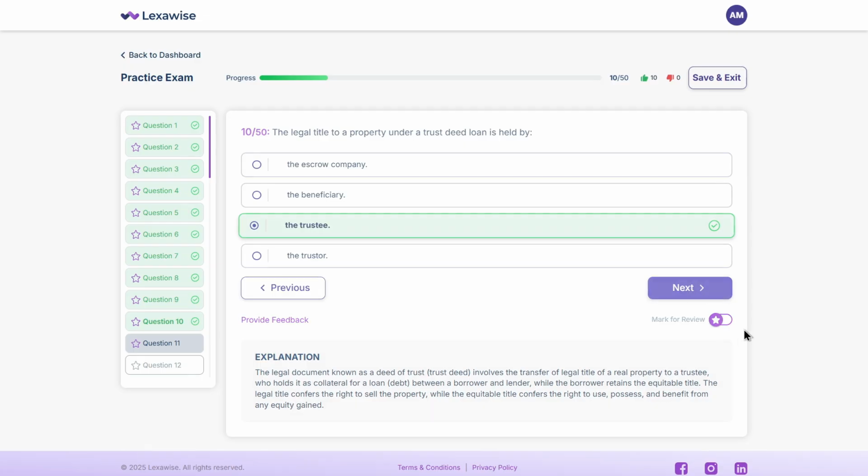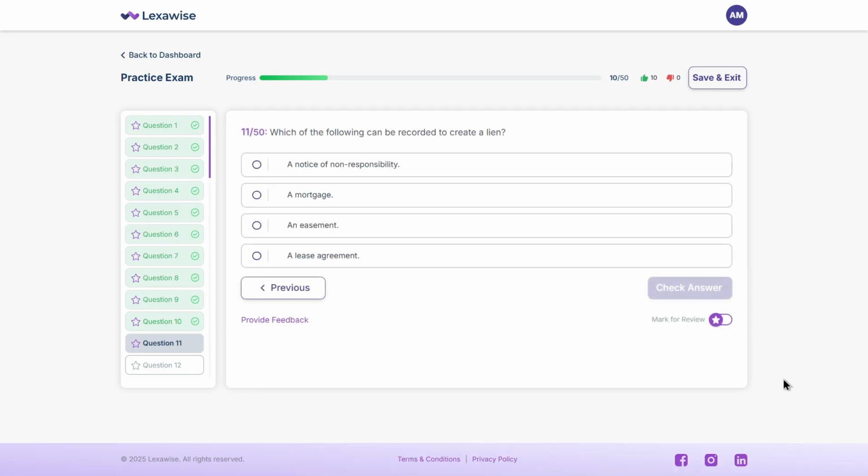Next up, which of the following can be recorded to create a lien? A. A notice of non-responsibility. B. A mortgage. C. An easement. D. A lease agreement. Think it over.